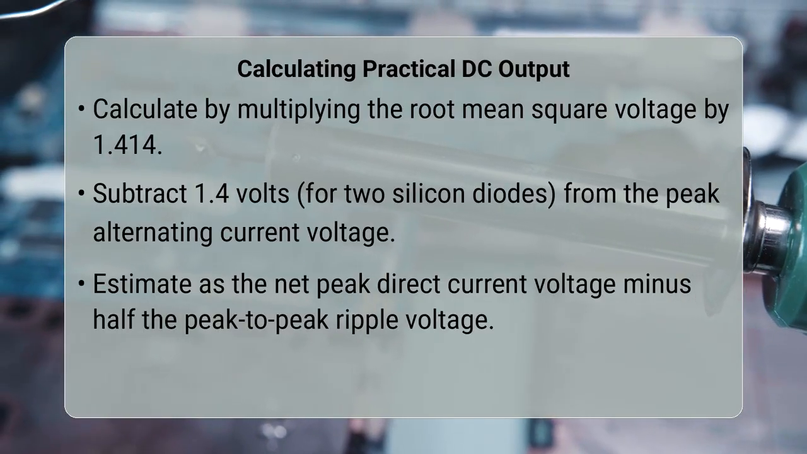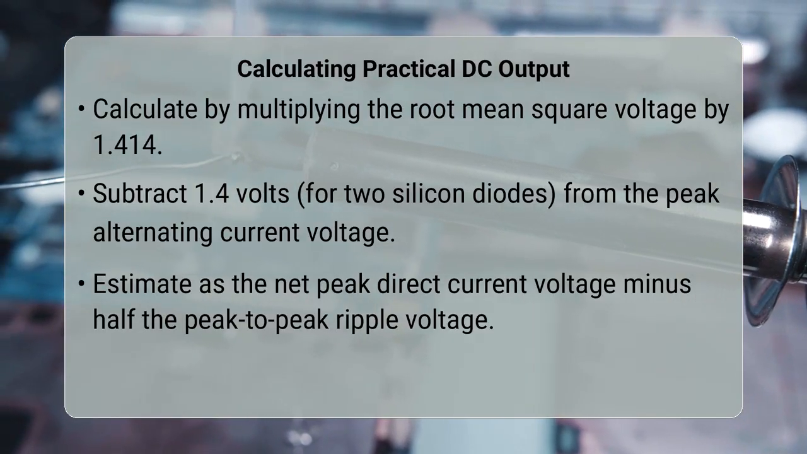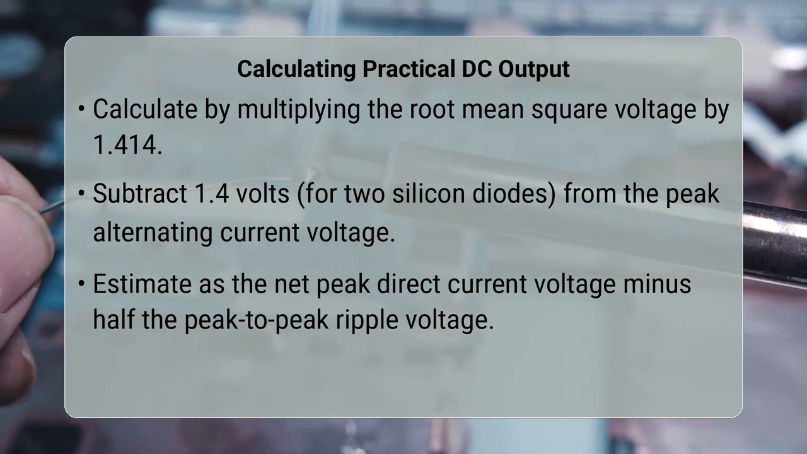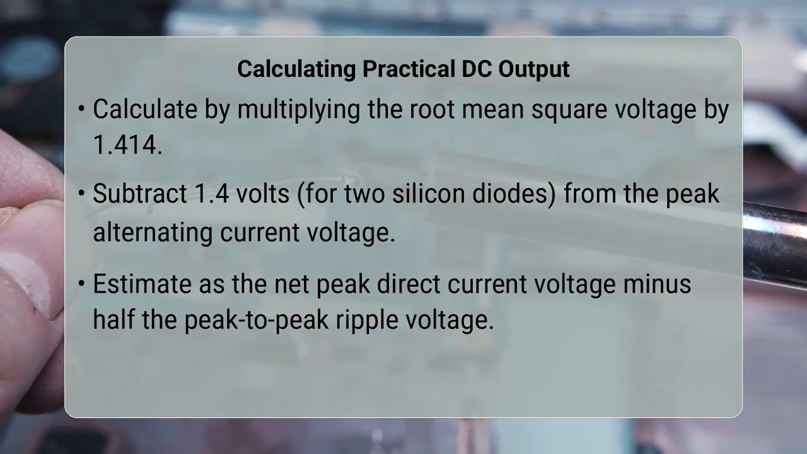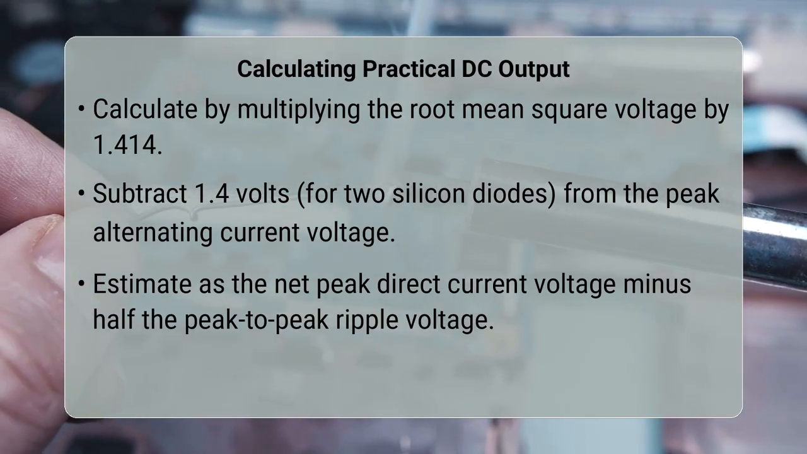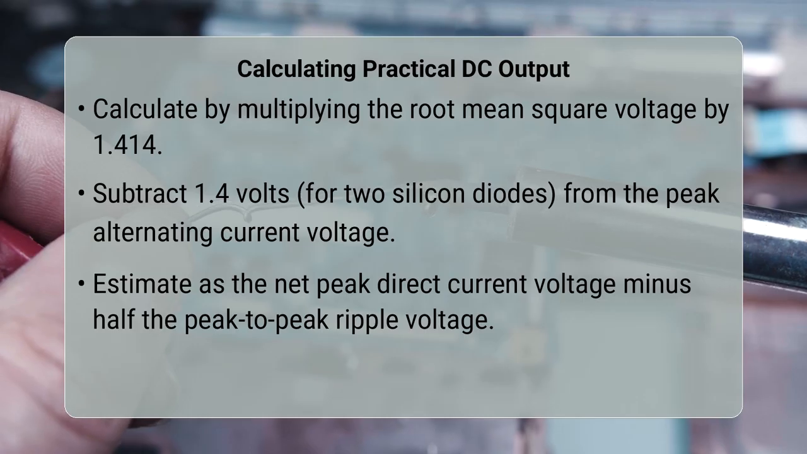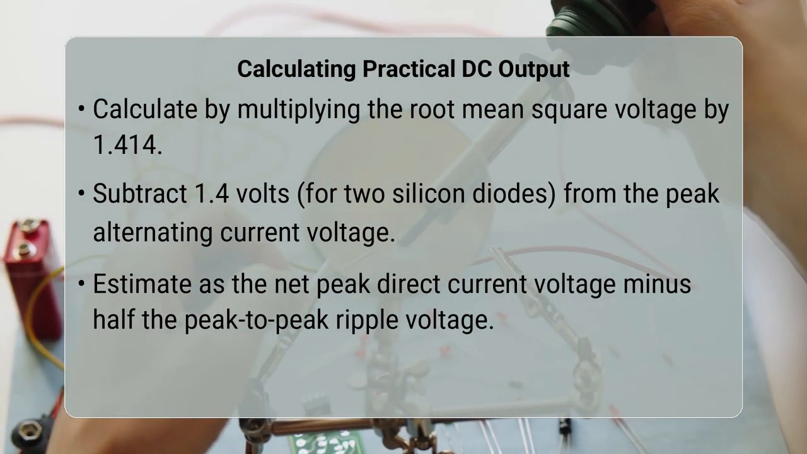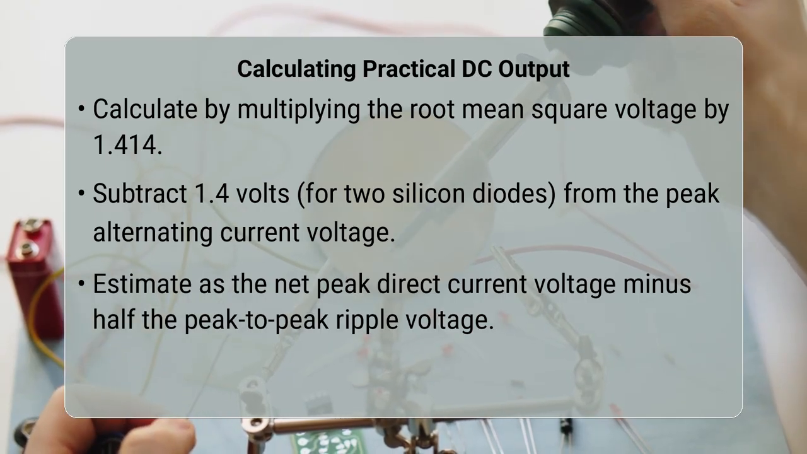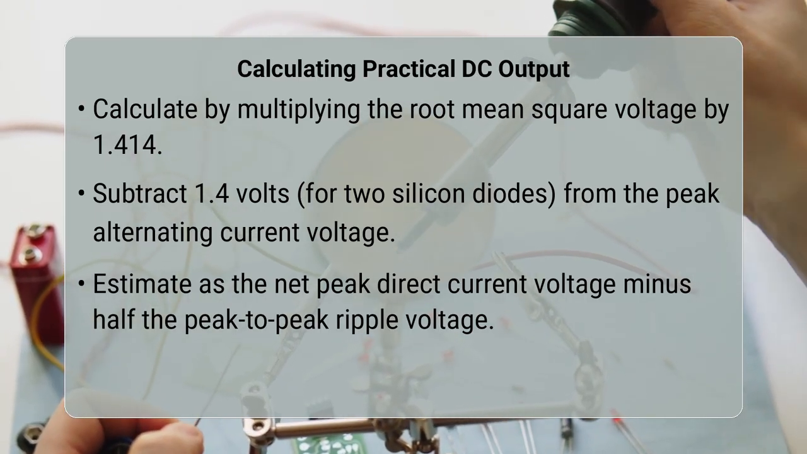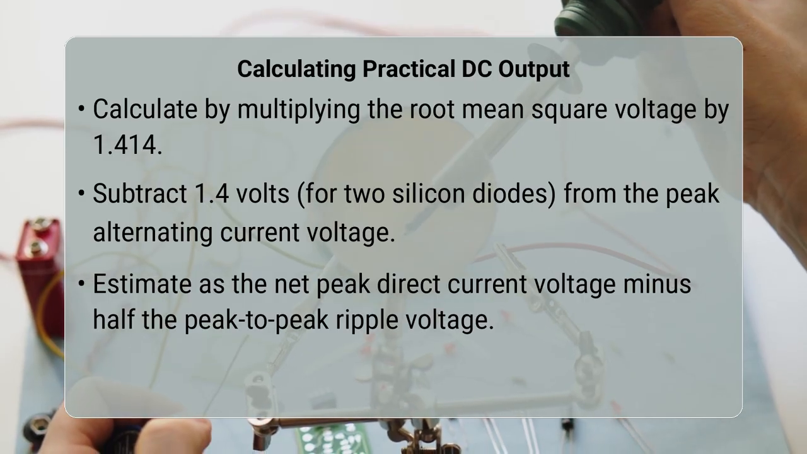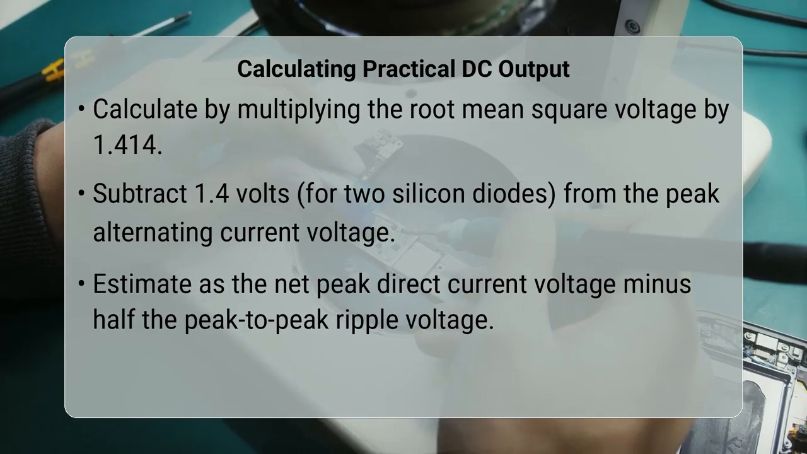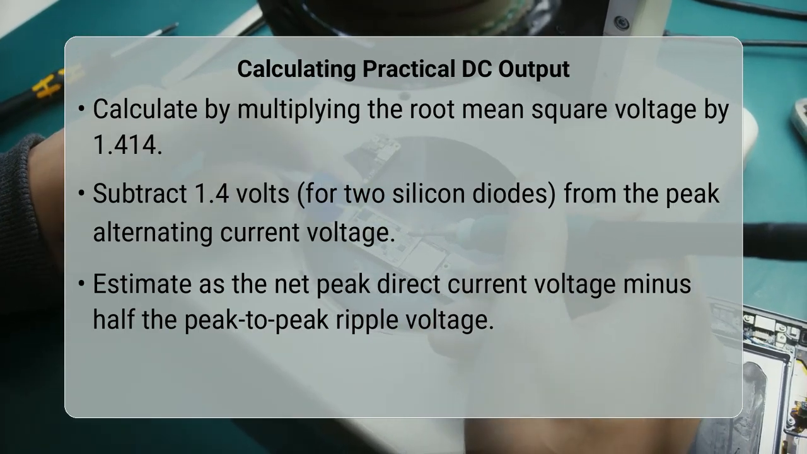To calculate the actual average direct current output voltage for a filtered bridge rectifier, you start with the peak voltage of the alternating current input. First, determine the peak input voltage, which is the root mean square voltage multiplied by the square root of 2, or approximately 1.414. Then, subtract the combined voltage drop of the two conducting diodes, usually 1.4 volts for silicon diodes. This gives you the actual peak direct current voltage.